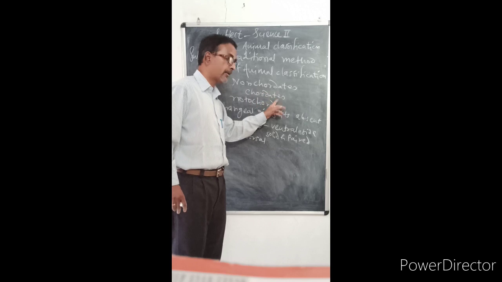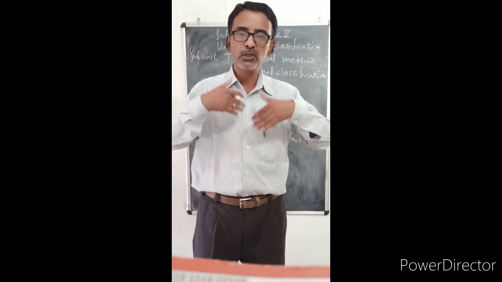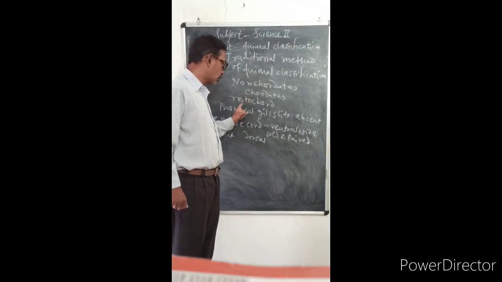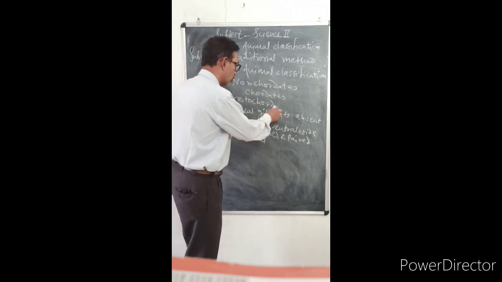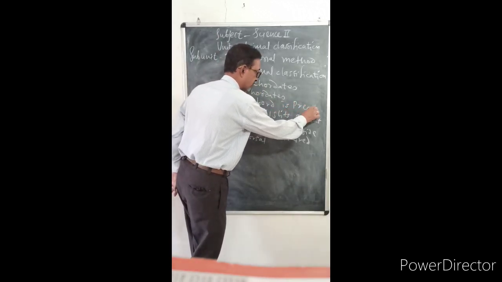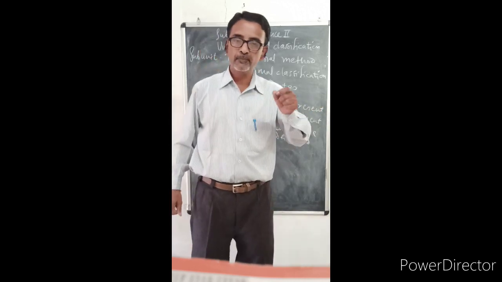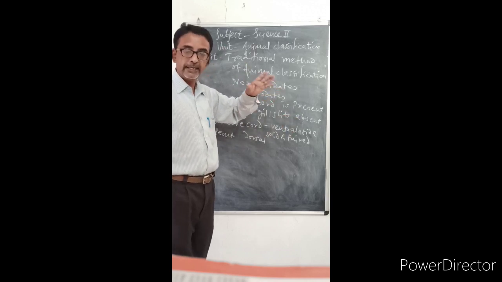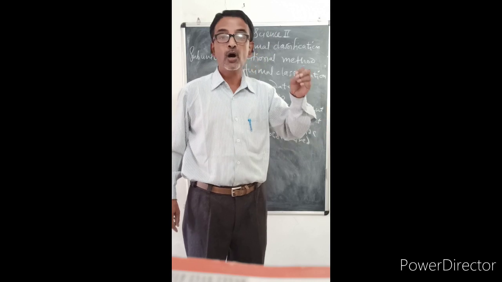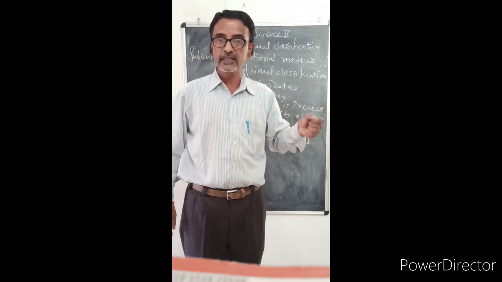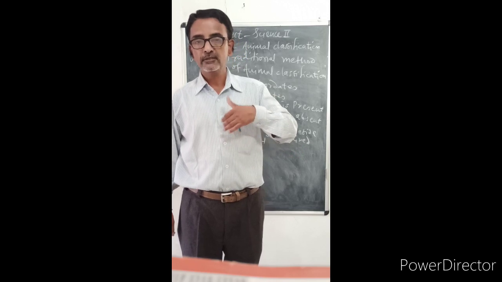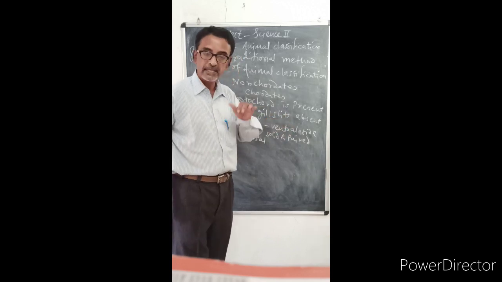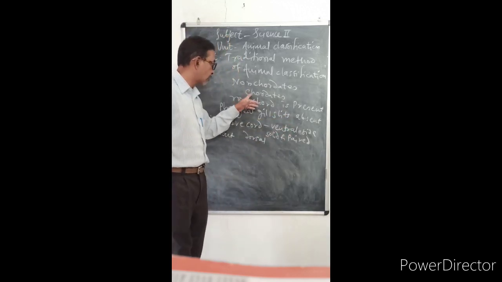Then characteristics of chordates. They are opposite to non-chordates. Notochord is absent in non-chordates; in chordates, notochord is present. Pharyngeal gill slits were absent in non-chordates; in chordates, pharyngeal gill slits or lungs are present. Gill slits are present in aquatic animals, lungs are present in terrestrial animals.